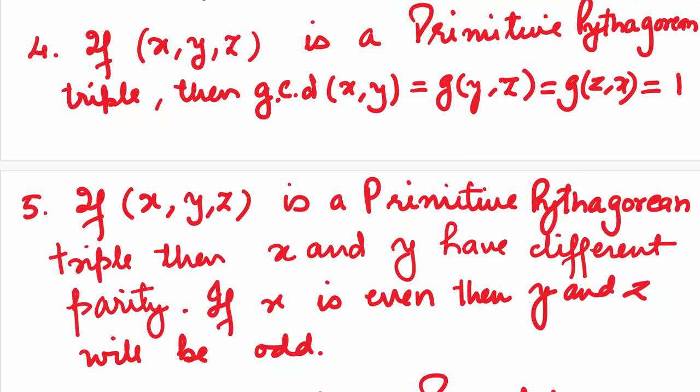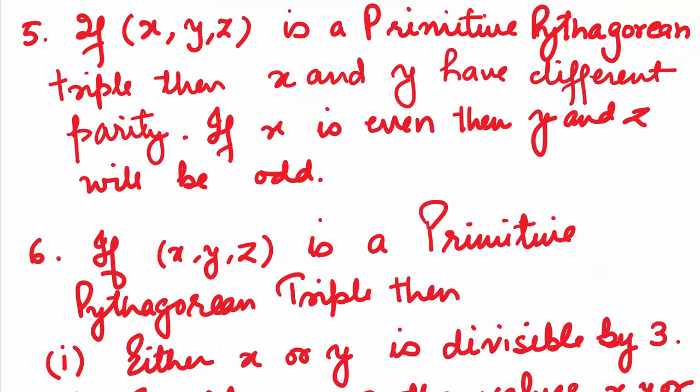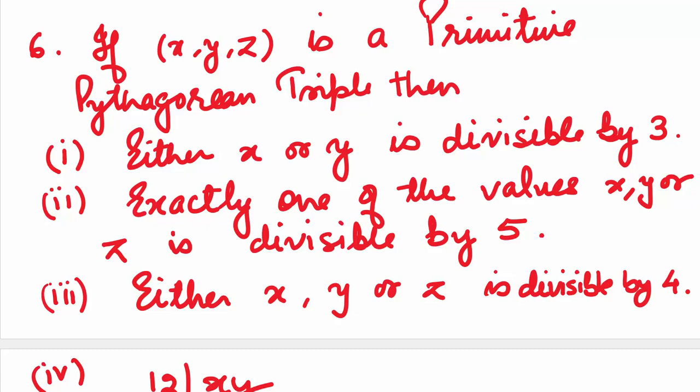If x, y, z is a primitive Pythagorean triple, then the GCD of xy, yz, and zx will always be 1. If x, y, z is a primitive Pythagorean triple, then x and y have different parity. If x is even, then y and z will be odd, or if y is even, then x and z will be odd. You can check that either x or y will be divisible by 3. Exactly one of the values x, y or z is divisible by 5.